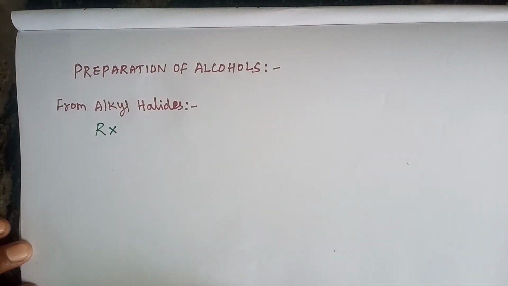So, alcohols can be prepared from alkyl halide. When the alkyl halide is heated with aqueous dilute sodium hydroxide, it gives alcohols. Primary alkyl halide undergoes SN2 mechanism. Tertiary alkyl halide undergoes SN1 mechanism.